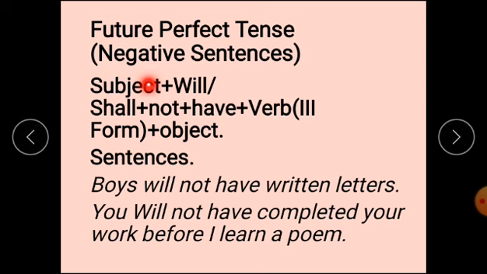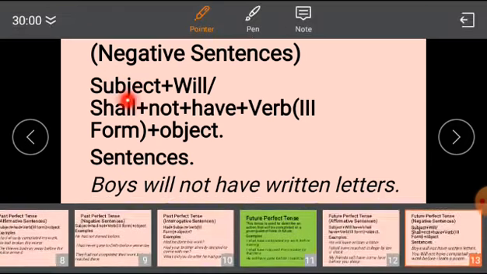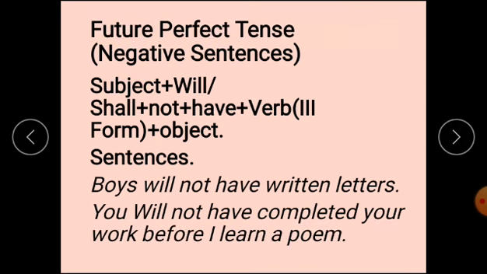First of all, subject will be there, after that will, shall, and then not will be there, after that have, verb's third form, and object. Boys will not have written letters. You will not have completed your work before I learn a poem. This portion is the earlier future action in future perfect, and the rest will be in the simple present.